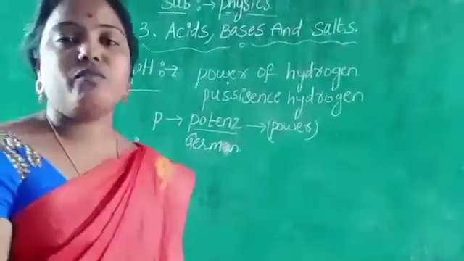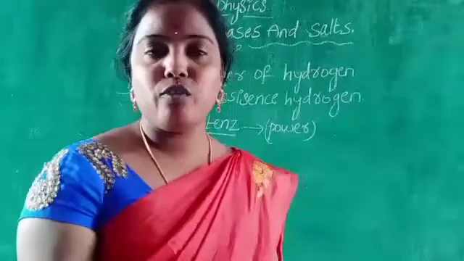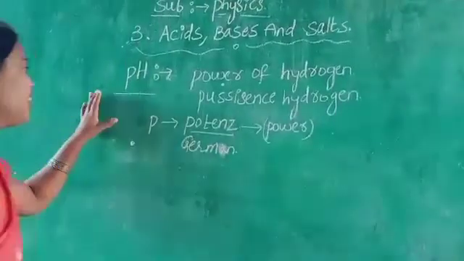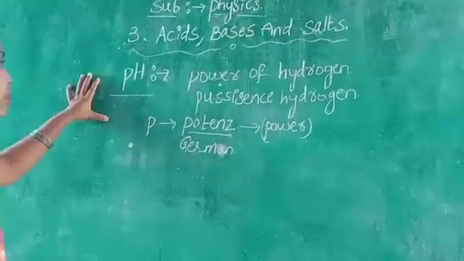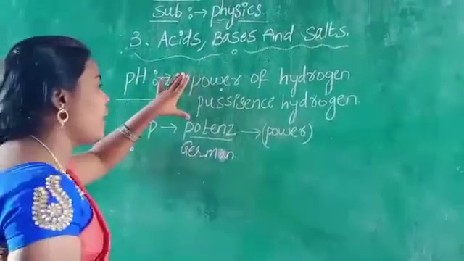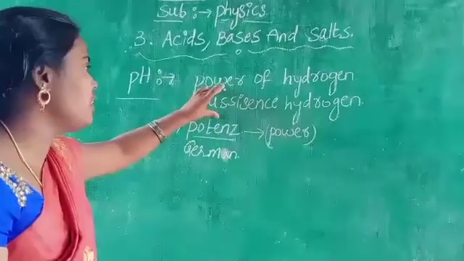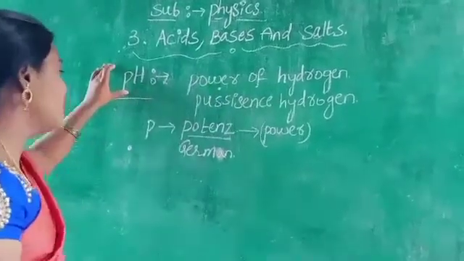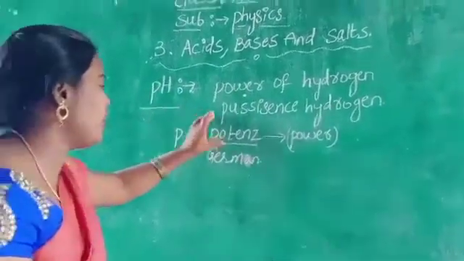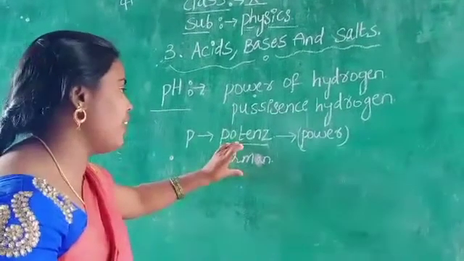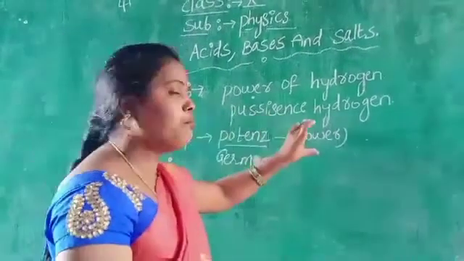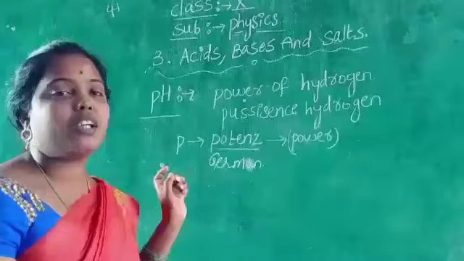Which is taken from where? German language. Now, once again I am telling you what is called pH. The power of hydrogen or Pussy-sense hydrogen is called pH. P stands for potence. In German language, potence means what? Power.